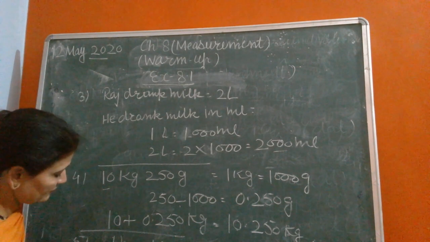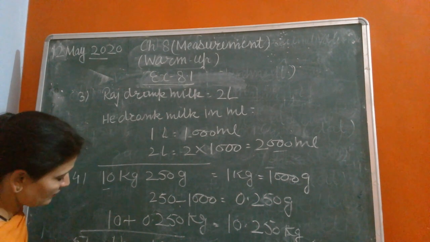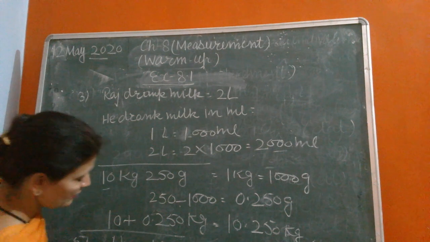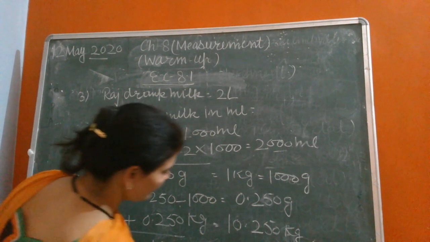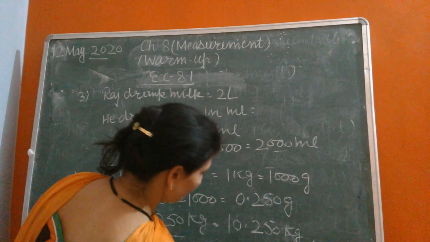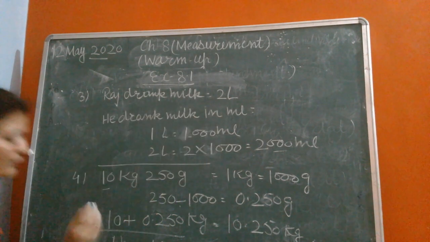So 100 centimeter equals 10 multiplied by 100, so 1000 mm in 1 meter.